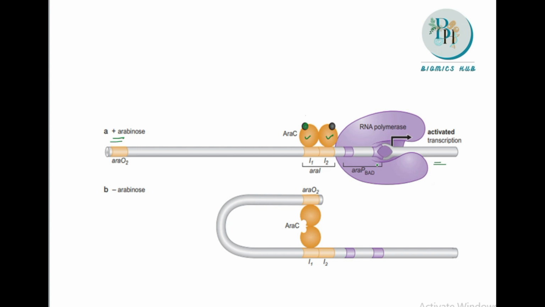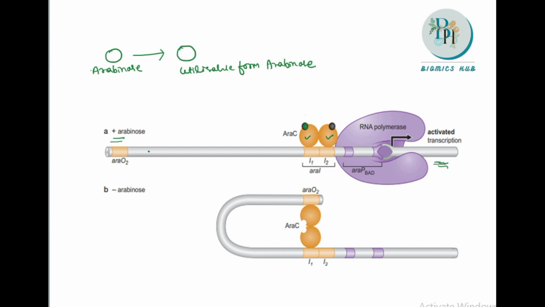So whenever there is arabinose, only then do we need some of the structural genes, because it has to be converted into the usable form. Suppose we have an arabinose here. For breaking down, it needs to be converted into a utilizable form. This is not in the utilizable form, so it needs to be converted into the utilizable form of Arabinose. In this situation, we need the structural genes.